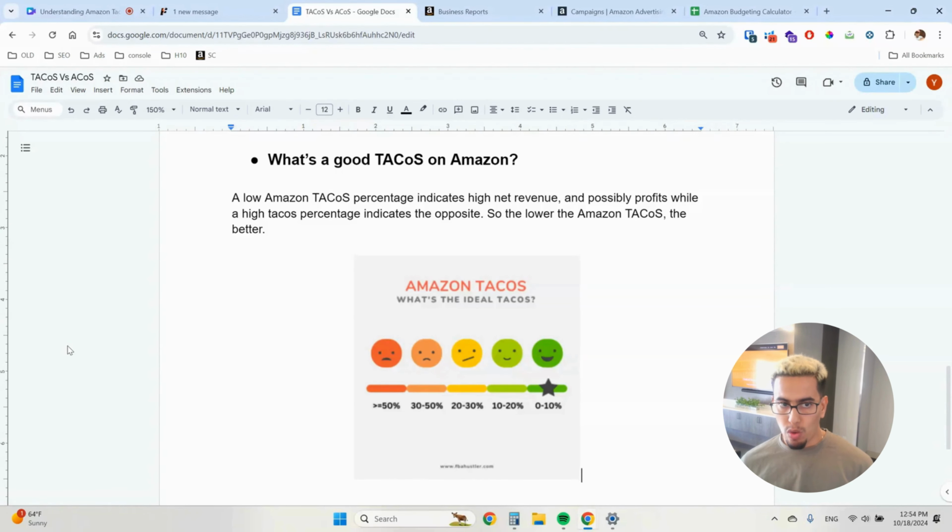But to answer the question, what's a good TACoS on Amazon? It's important to realize what's a good TACoS on a whole, on your whole account, and what's a good TACoS by product.